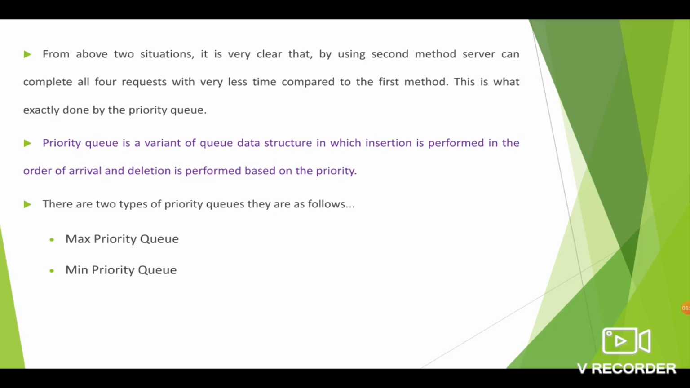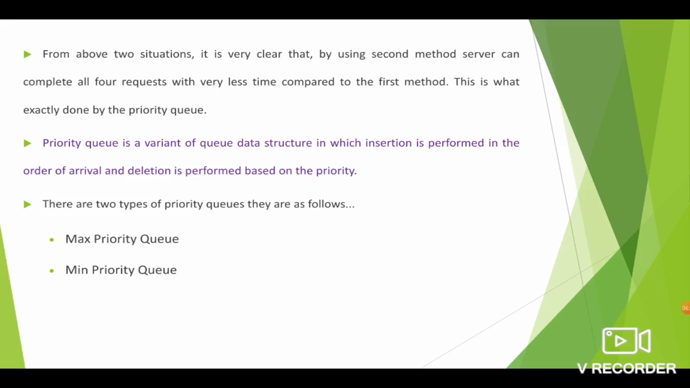So now we come to the definition of priority queue. What is a priority queue? A priority queue is a variant of the queue data structure in which insertion is performed in the order of arrival, but the deletion is performed based on the priority. It is not a normal deletion. In the queue data structure, always the first element is deleted first. Since it is a priority queue, for deletion you have to follow the priority.